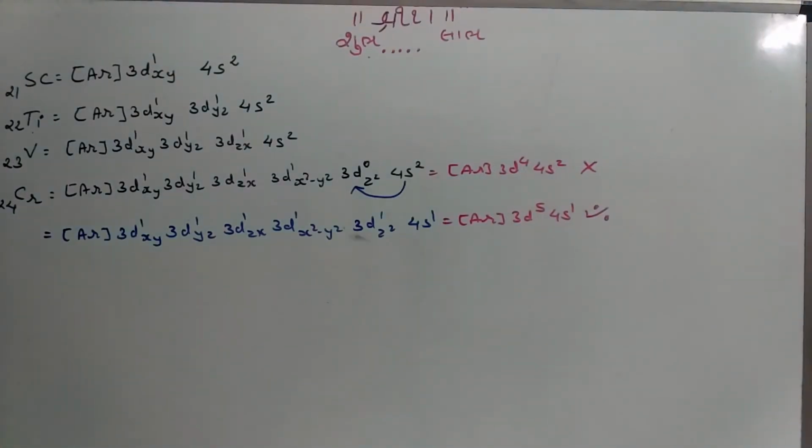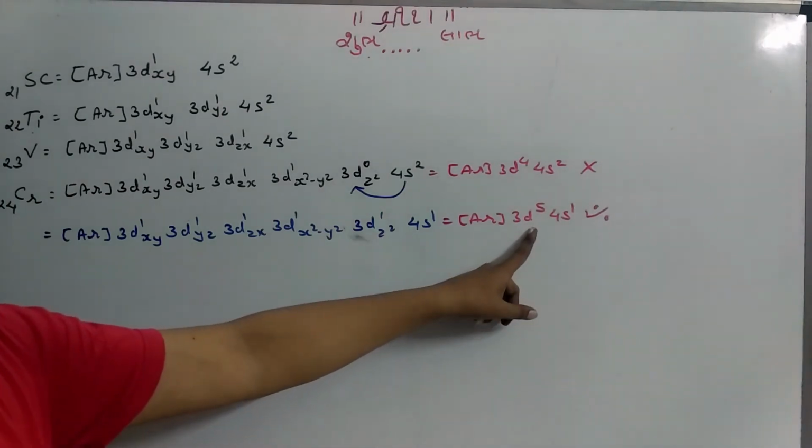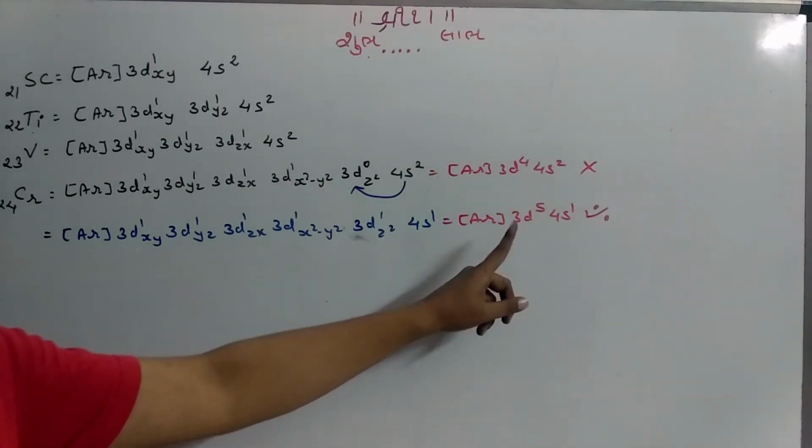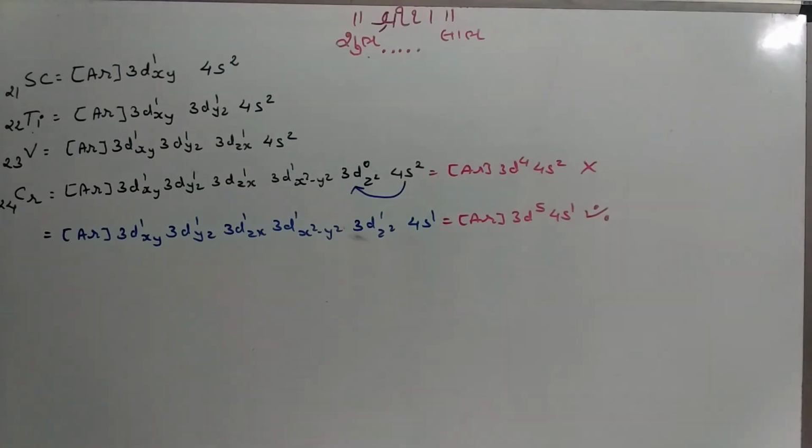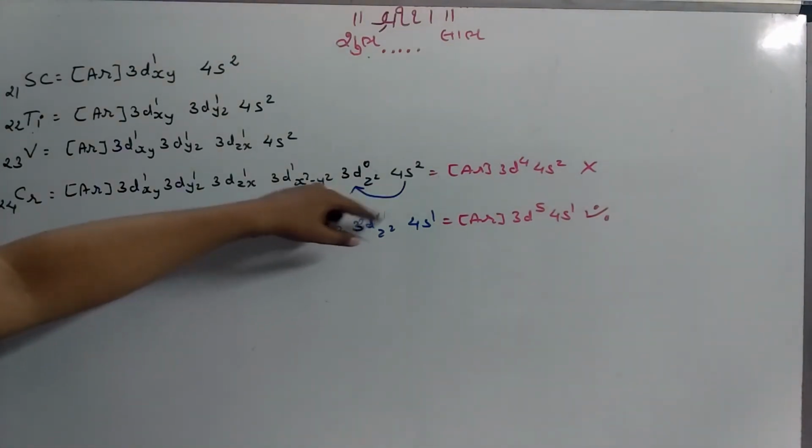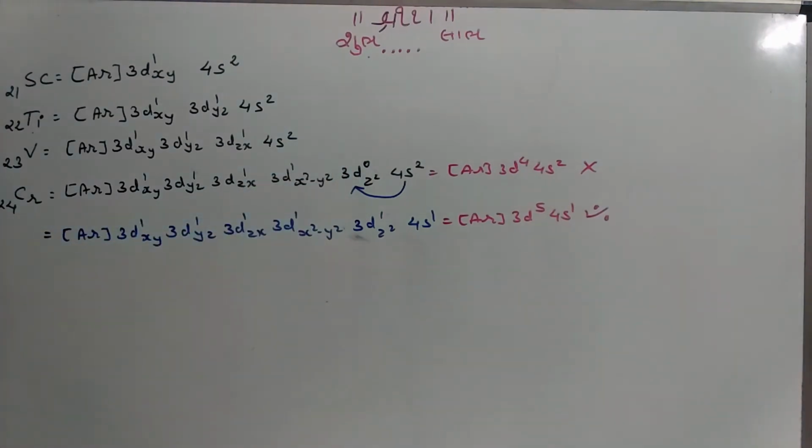The reason is, from Hund's law we already studied that a half filled d orbital gives more stability to the chromium atom. So chromium itself jumps one electron from 4s to 3d like this. So always write this configuration in the exam, don't write the upper one.